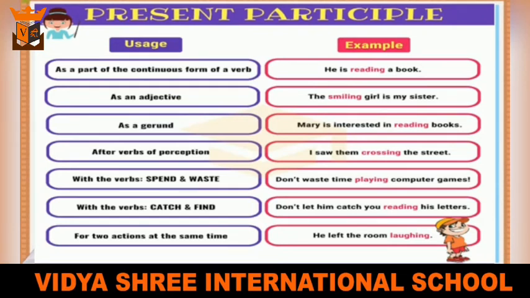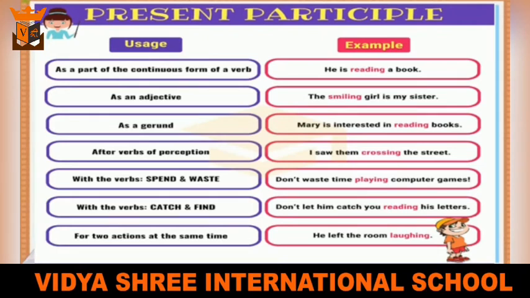Present participle can be used as a gerund. Mary is interested in reading books. Present participle can be used after verbs of perception. I saw them crossing the street. Crossing is a participle here. It can be used with the verbs like spend and waste. Don't waste time playing computer games. Playing is a participle form of verb.